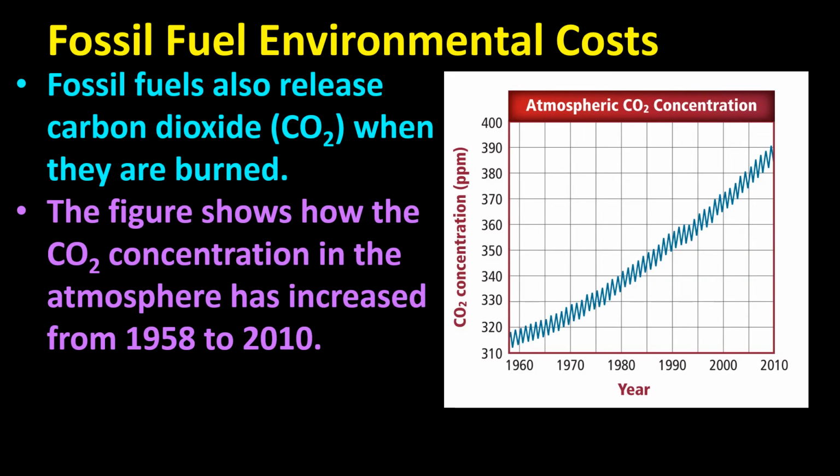So what are the environmental costs of using these fossil fuels to produce our electricity? Well, the main thing is that they produce gases like carbon dioxide when they are burned. This figure shows how the concentration of CO2 in the atmosphere has increased from 1958 to 2010. You can see the trend line going up, starting at about 315 parts per million and ending up at about 385 to 390 parts per million. So the amount of CO2 in the atmosphere has increased some.